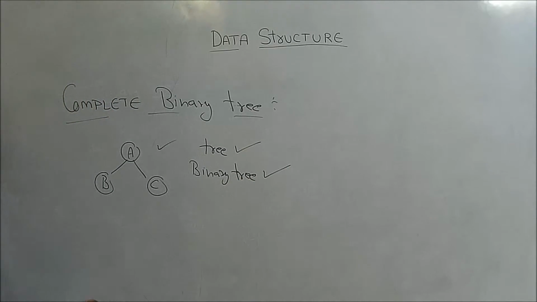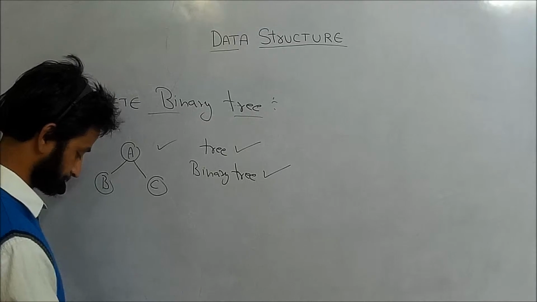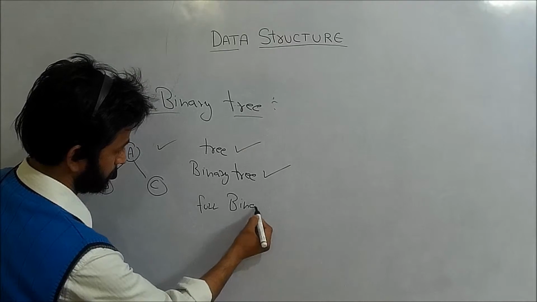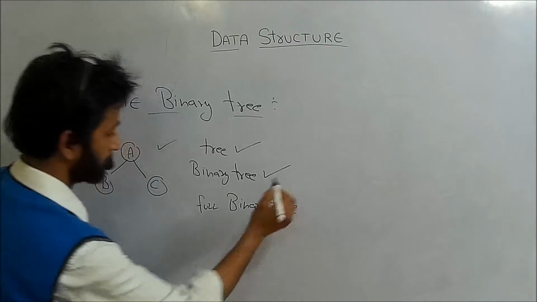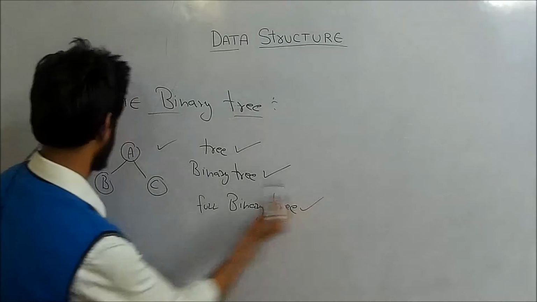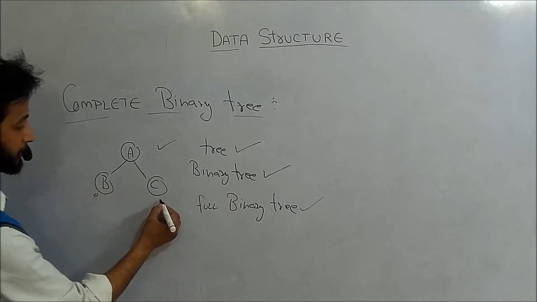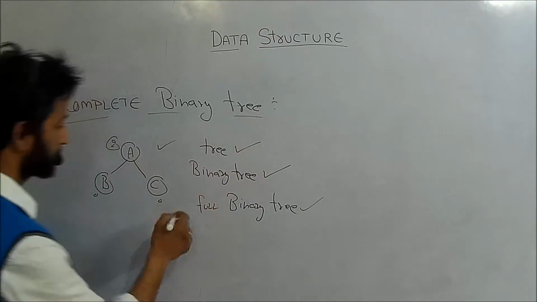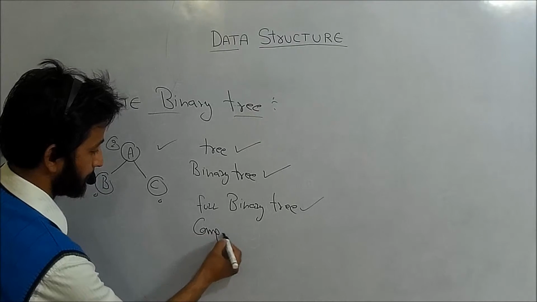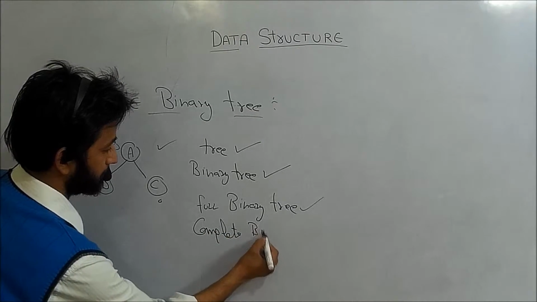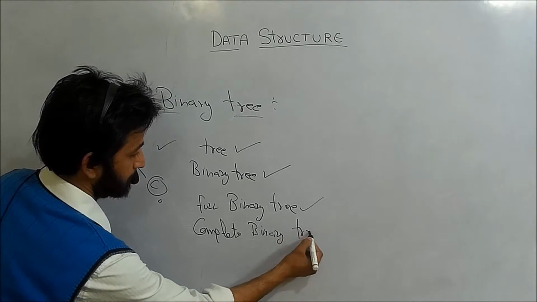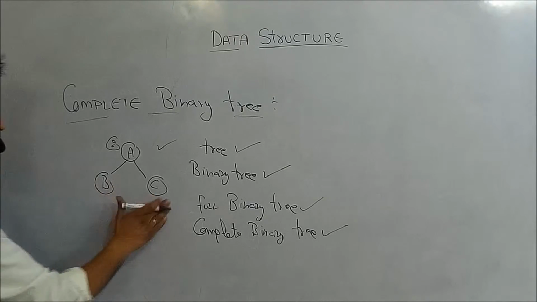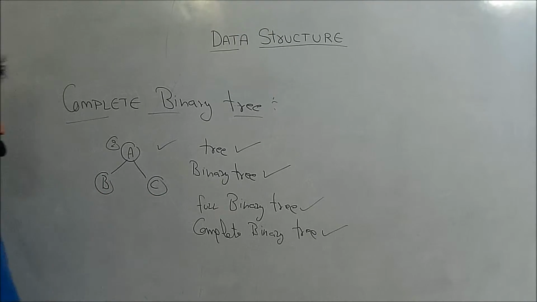The tree is also a full binary tree, because B has 0 elements, C has 0 elements, and A has 2. So it follows the property of a full binary tree, and this tree is also a complete binary tree, because the left side is full, and the right side is also full.